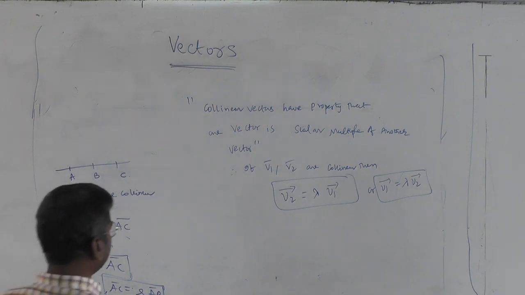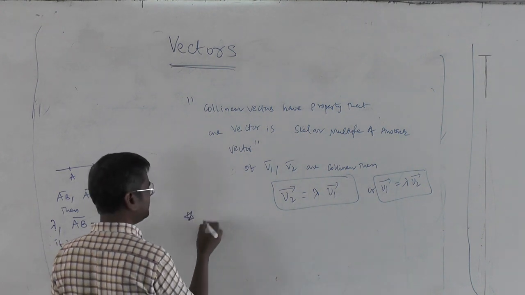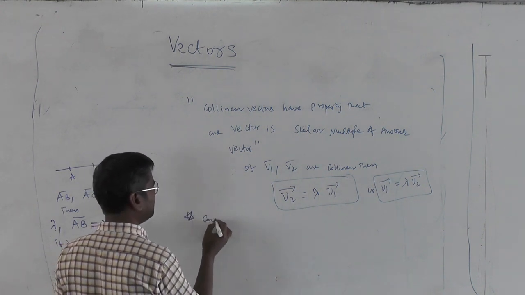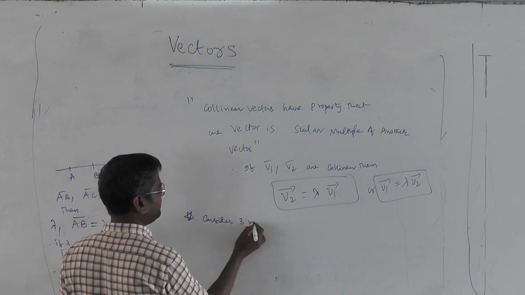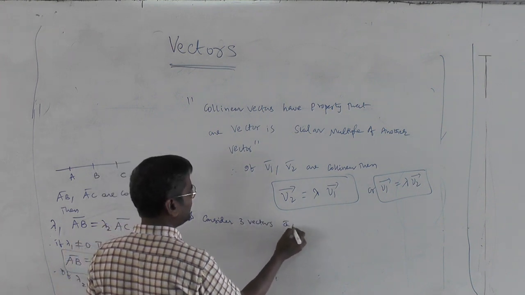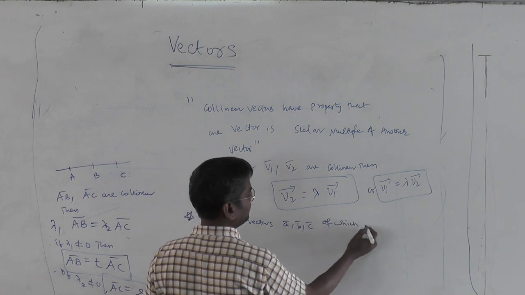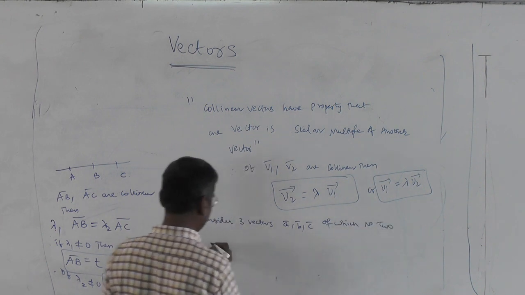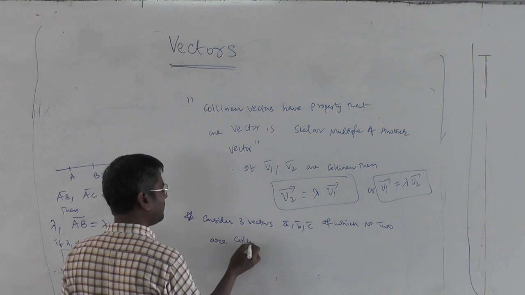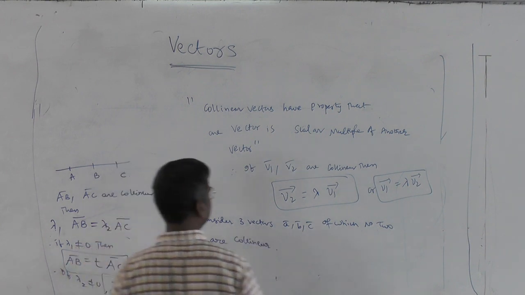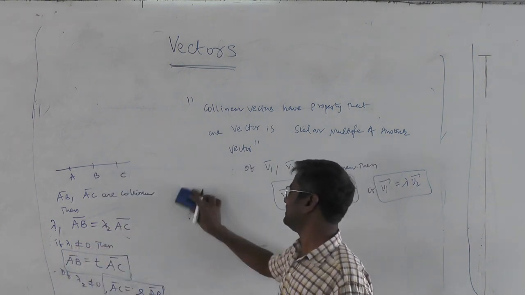So the JEE Mains question based on this, what they have given is: consider three vectors A bar, B bar, C bar, of which no two are collinear. Actually, before I say this, one important thing.